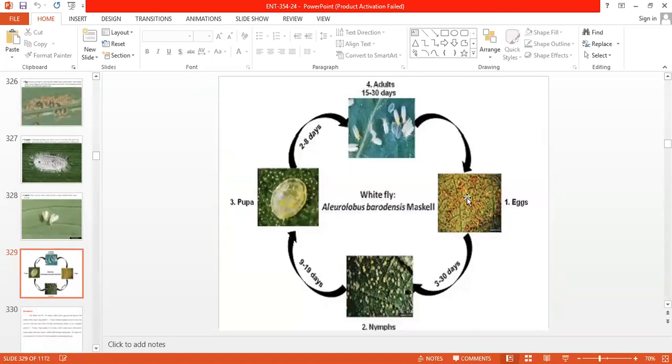Life cycle: eggs are deposited on the lower surface of the leaves. Nymphs come out in 3 to 30 days. The nymphal period is 9 to 19 days. Then a pupal stage is also seen in whiteflies, with a pupal period of 2 to 3 days, and adults emerge from the pupa within 15 to 30 days. Generally in the order Hemiptera there are only 3 life stages: eggs, nymph and adult. But in whiteflies, the exception is that a pupal stage is also noticed.